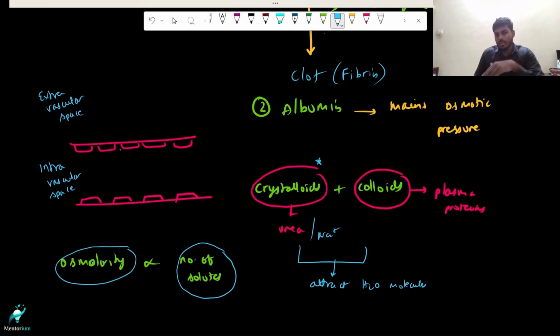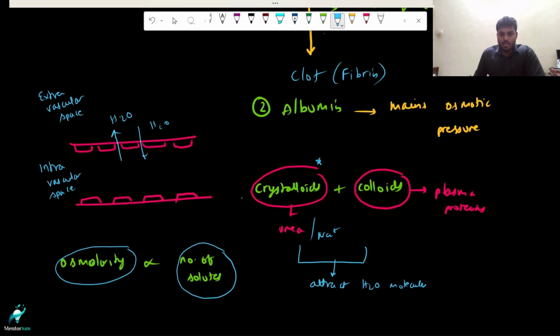This is due to the fact that the lining endothelial cells on this vessel wall are selectively permeable. They can allow the flow of water molecules. Water molecules can go to and fro, either going outside or coming inside. And what is going to determine the direction of flow of this water molecule? That is the concentration of these crystalloids and colloids.